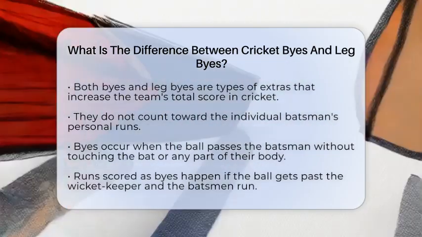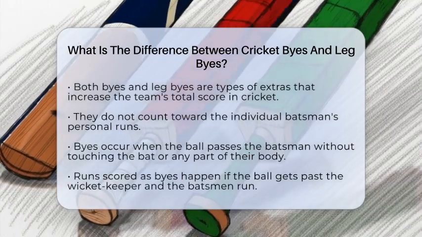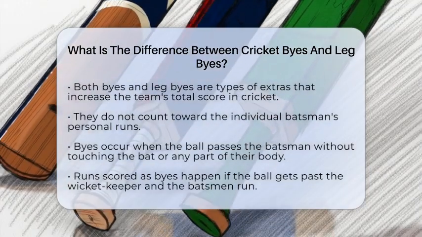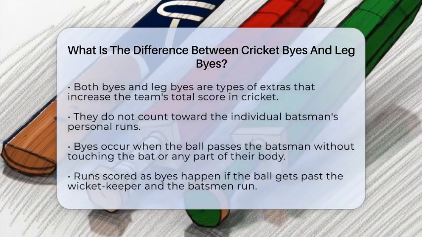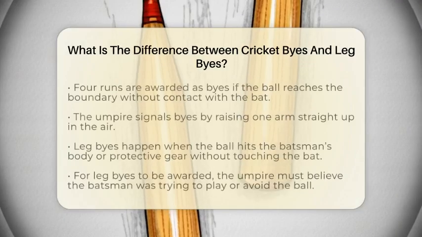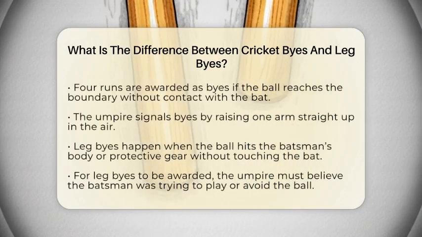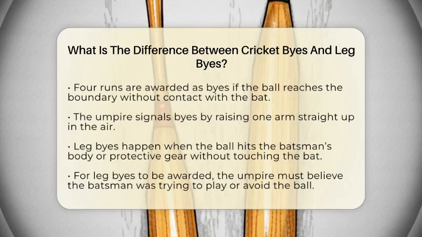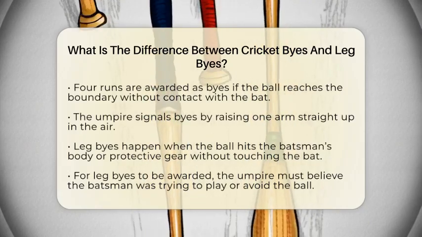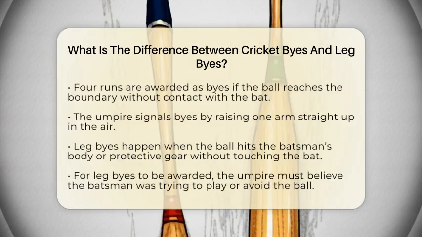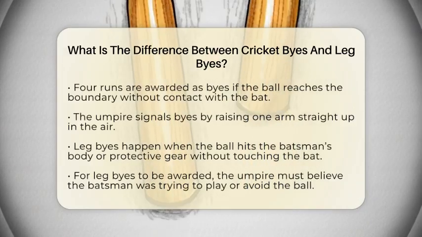Byes happen when the ball passes the batsman without touching the bat or any part of their body. If the ball gets past the wicket-keeper and the batsmen run, those runs are called byes. Also, if the ball reaches the boundary without touching the bat, runs are awarded as byes. These runs are added to the team's score but not to the batsman's personal tally. The umpire signals byes by raising one arm straight up in the air.